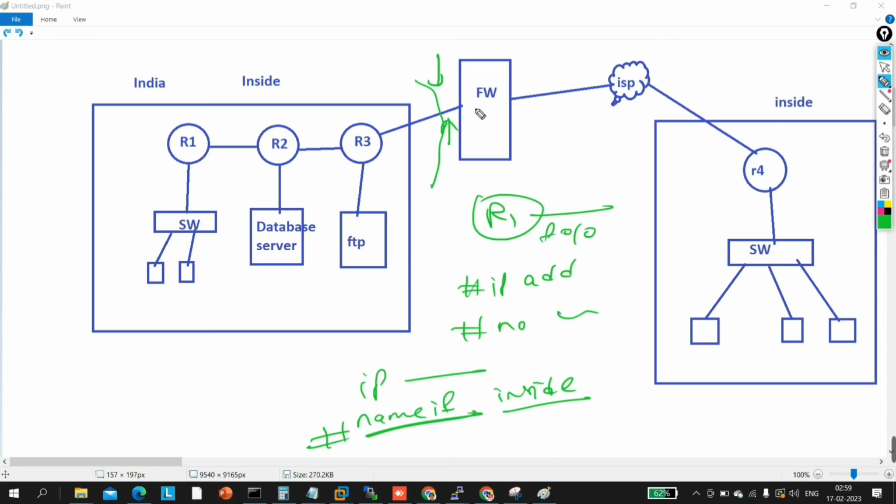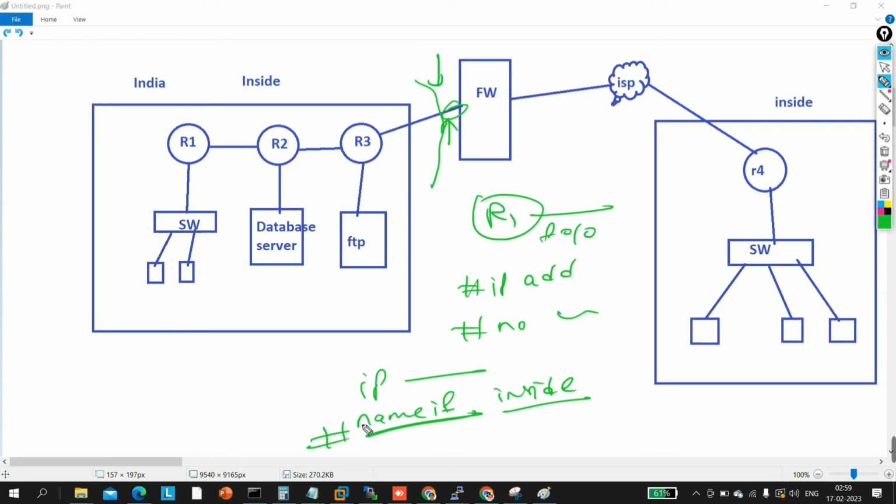What is a security level? The security level defines the trustworthiness of an interface of a network, that is, how much this interface is trusted. This is my inside interface, that means it is trusted, and a higher security level means more trusted, a lower security level means less trusted.